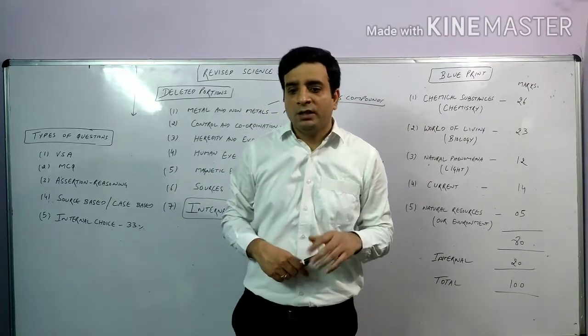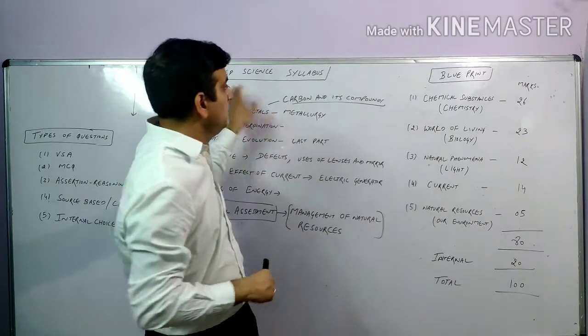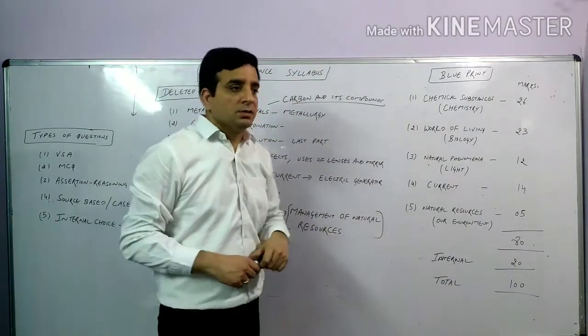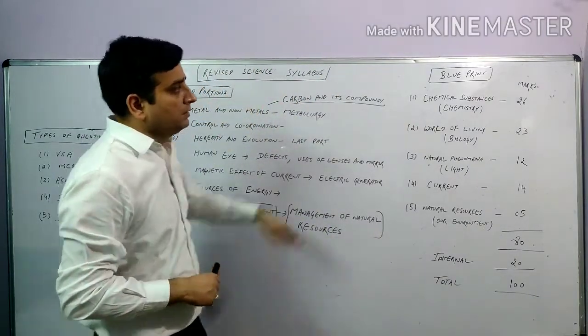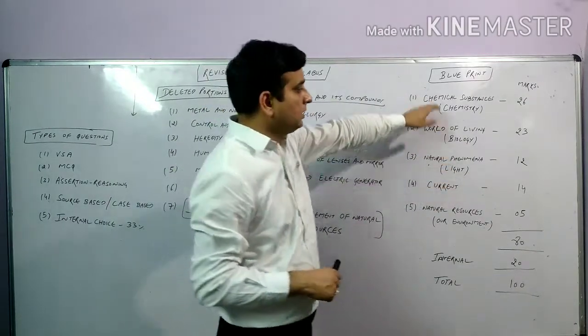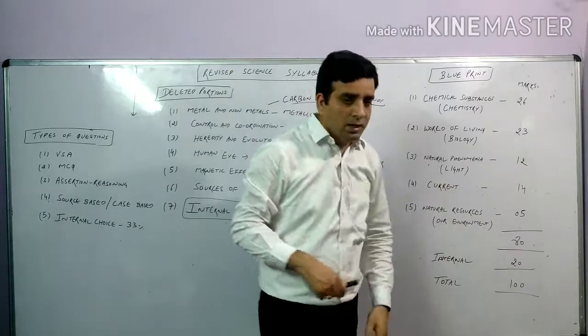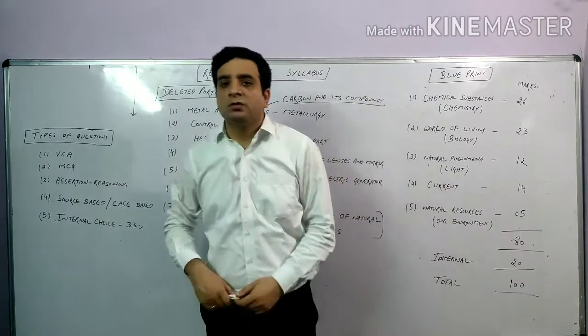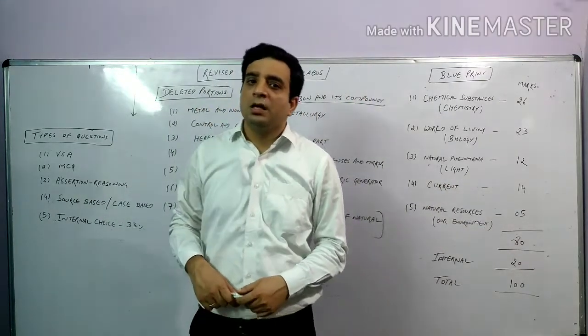So I hope everything is clear to everyone about the revised science syllabus. What are the deleted topics? What is the blueprint? Chemistry marks, bio marks, physics marks. Next, what are the types of questions that will come in the board exam.